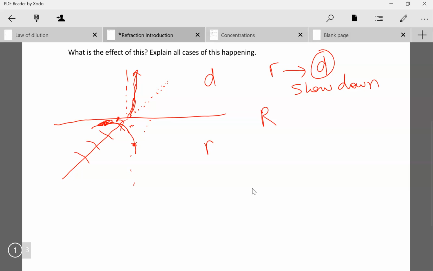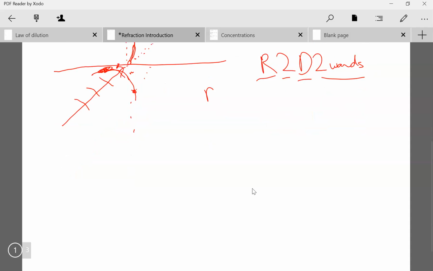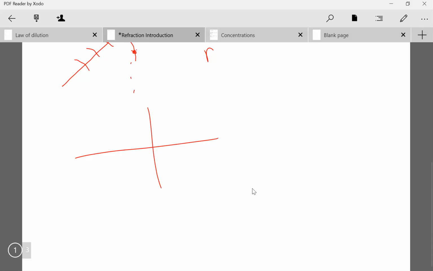This is just what I think is a very clever mnemonic to remember. If you remember R2D2, that's rarer to denser medium, bends towards the normal, right?